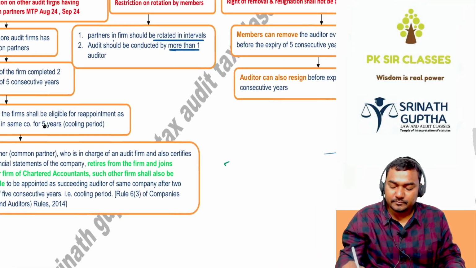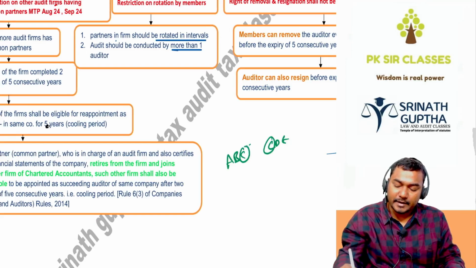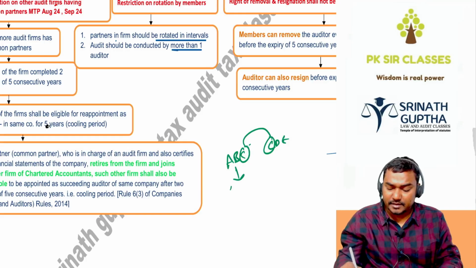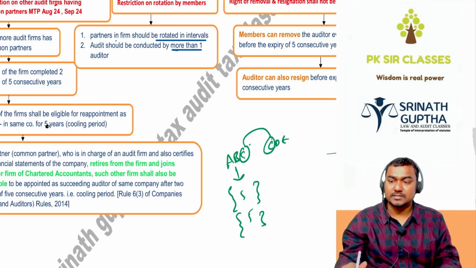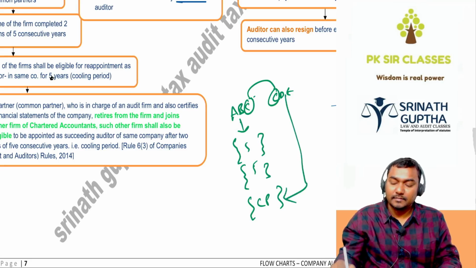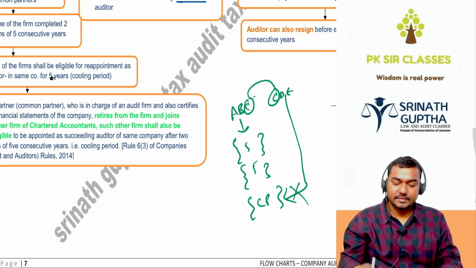2 firms are there, beta: ABC and Associates, and CDE and Associates. Partners are Ajay, Bharat, Charan, Dhiran, Ishwar. In both the firms, one partner is common, that is Charan. ABC and Associates completed 2 terms of 5 consecutive years for SG Limited, 5 years plus 5 years. Next 5 years will be cooling period. In this cooling period, can CDE become the auditor? Answer is no, because they are having a common partner. ये एग्जाम में 2 बार आया.